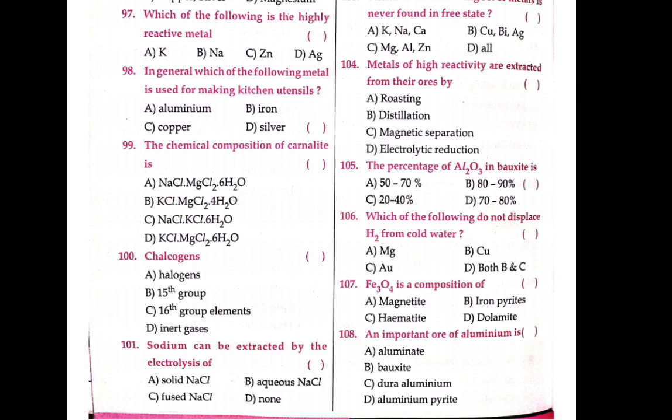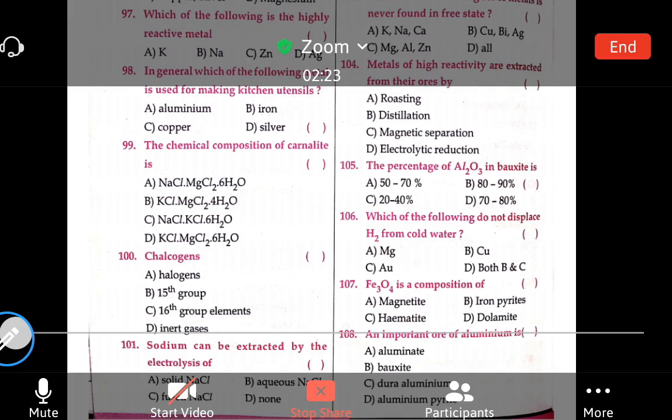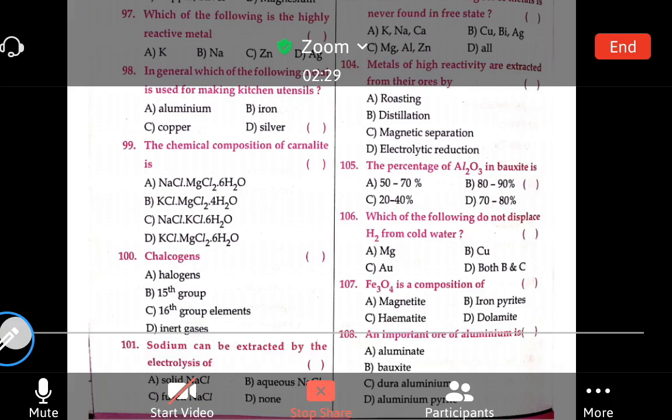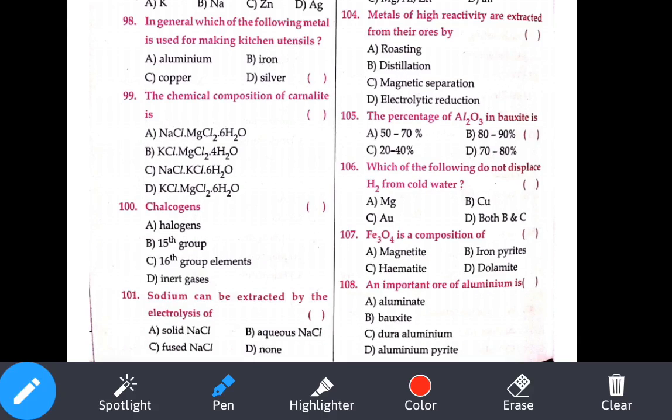After the 100th question, let's see from there. The 101st question. Let me drag it upwards so that you can see the four options. Yes, see the 101st question: sodium can be extracted by the electrolysis of. Okay, now listen. Sodium.